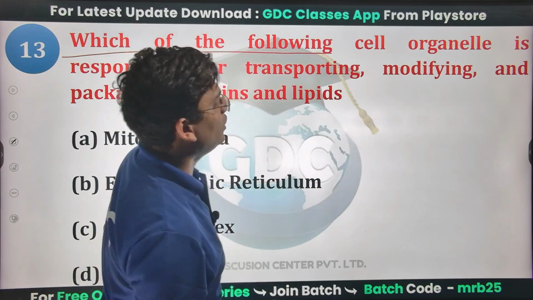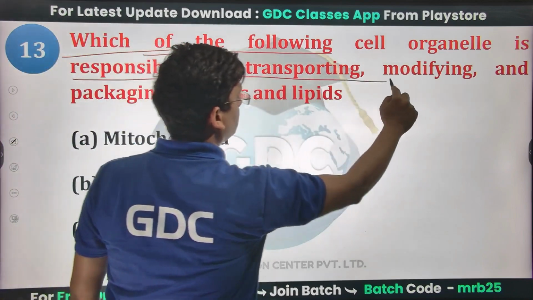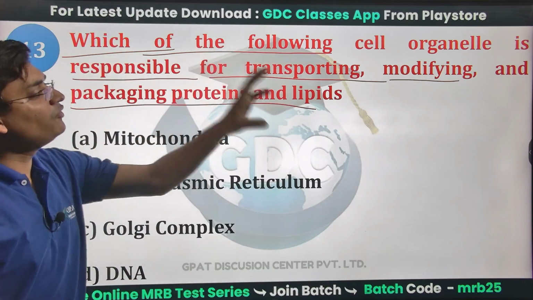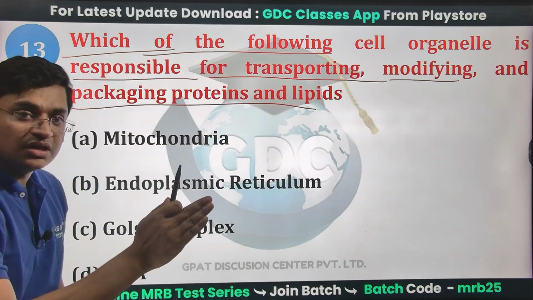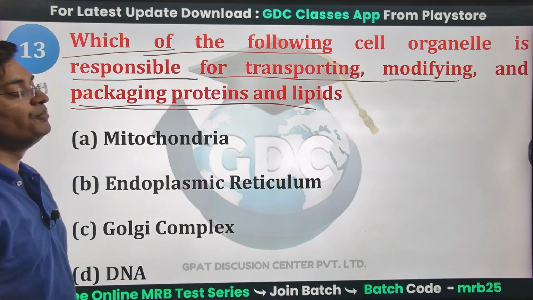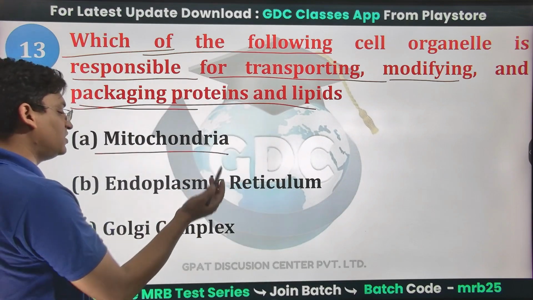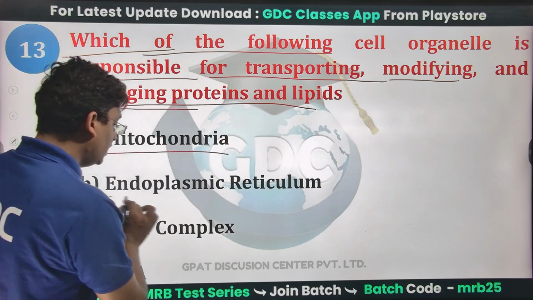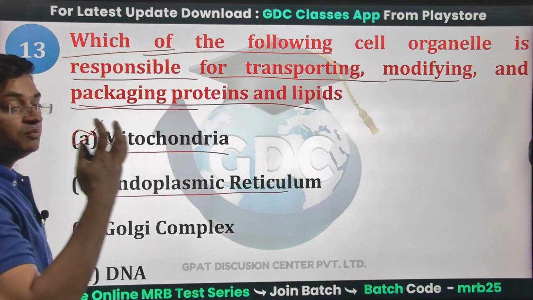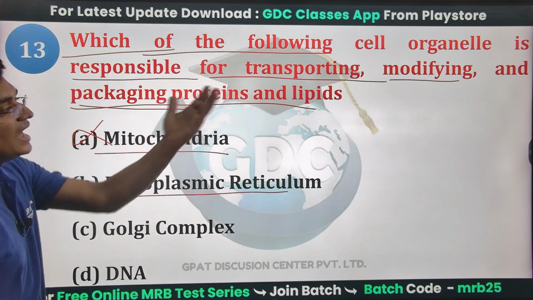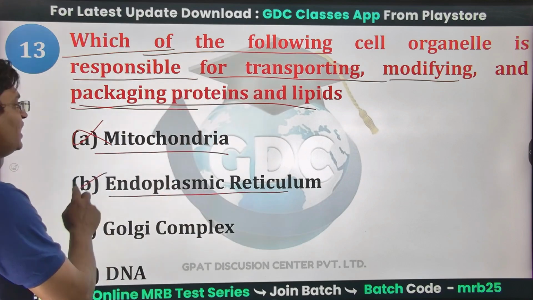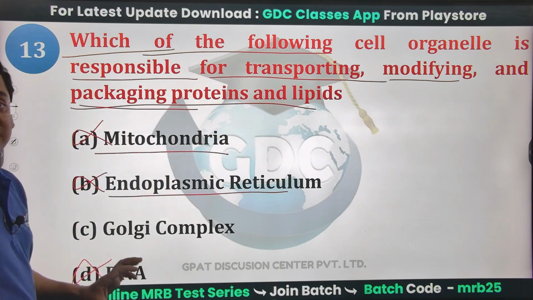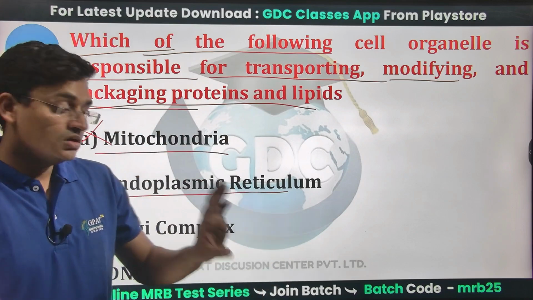Which of the following cell organelles is responsible for transporting, modifying and packaging proteins and lipids? So is it mitochondria? No, not at all. This is related to the Krebs cycle and ATP production, so powerhouse generation. Endoplasmic reticulum, they are related to production, that is synthesis of protein and lipids. So no, they are not related to transportation, modifying and packaging. DNA, no, not at all. DNA is related to the hereditary materials. So this is also not correct.